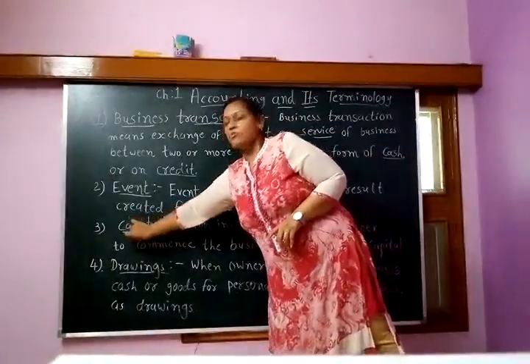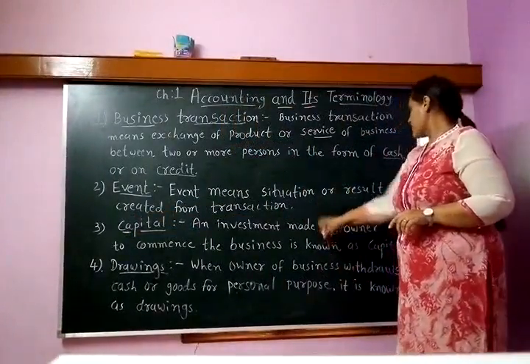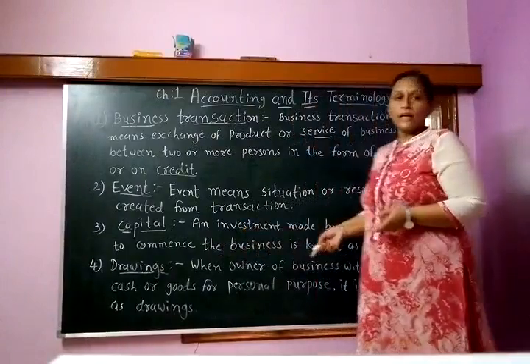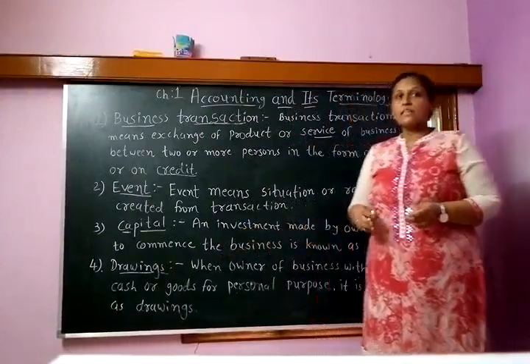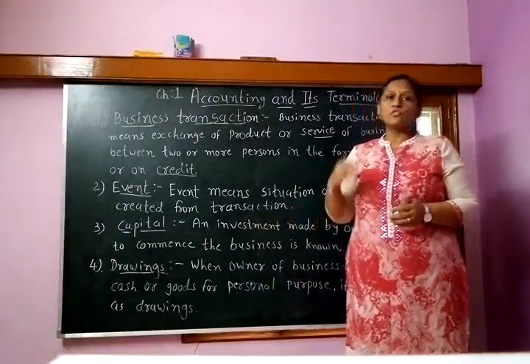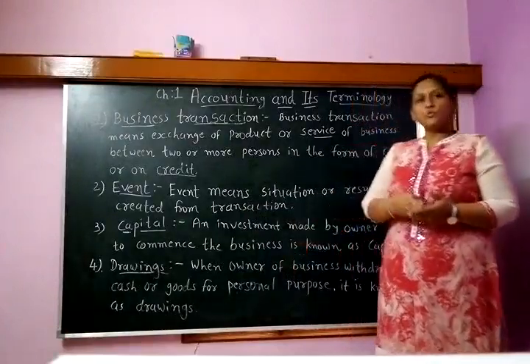The third terminology is capital. Capital means an investment made by the owner to commence the business. Whenever a new business is commenced by the owner, he has to bring capital or an asset from home to the business.